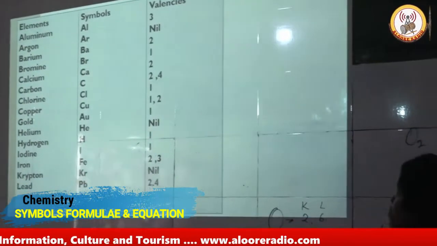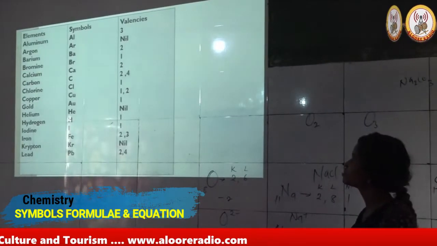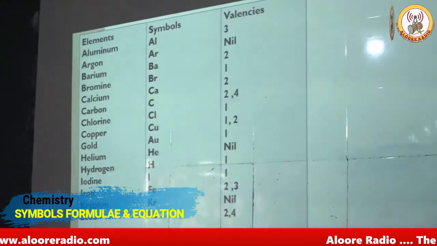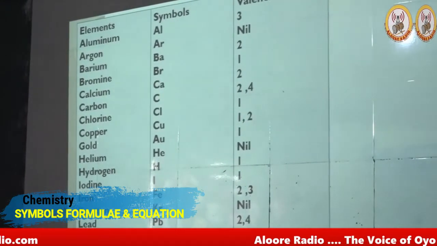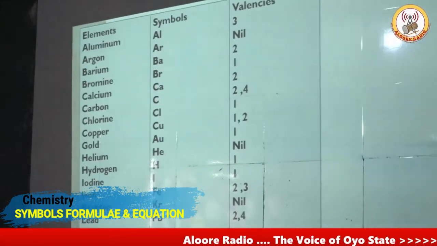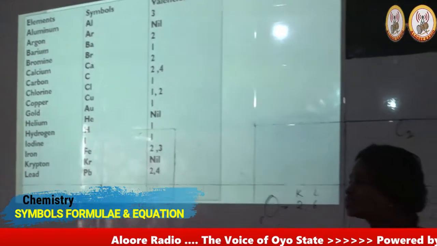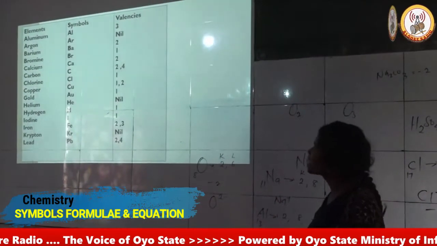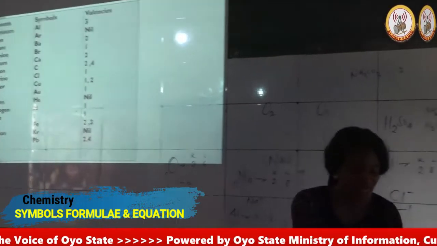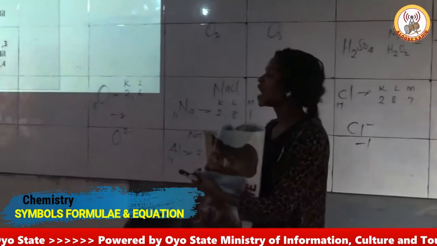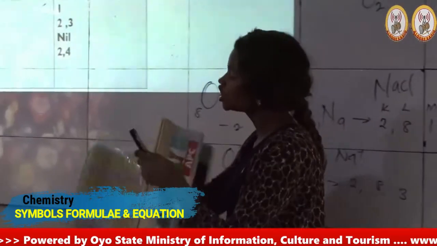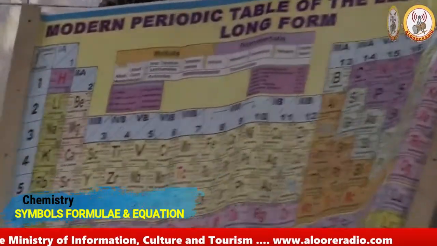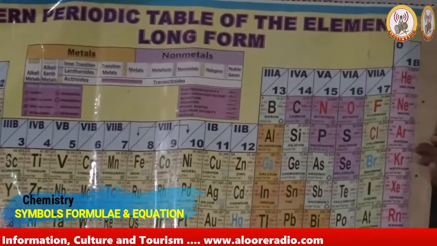Now we proceed to elements, their symbols and their valencies. Aluminium, the symbol is Al and the valency is 3. Argon, the symbol is Ar and it has no valency. There's a reason for that. On the periodic table, argon has been placed in a special group which we call group 8 or 0 of the periodic table.